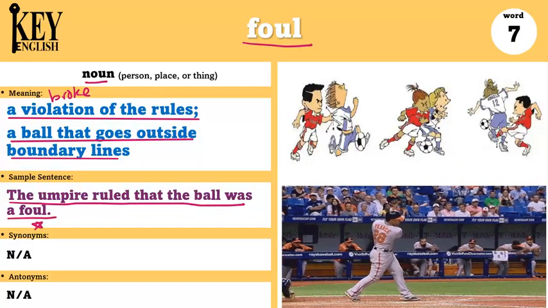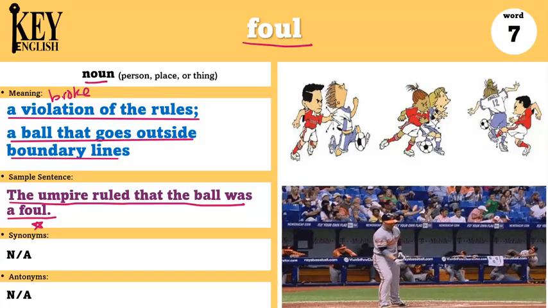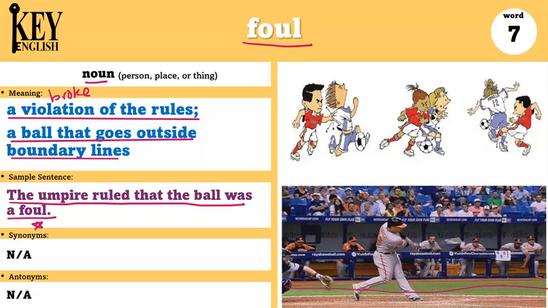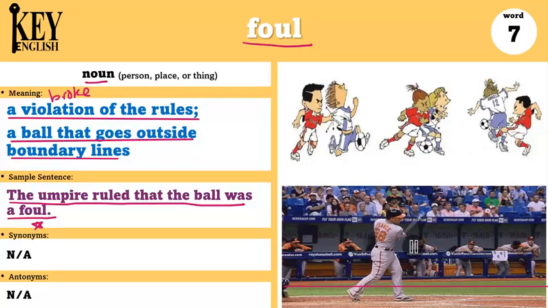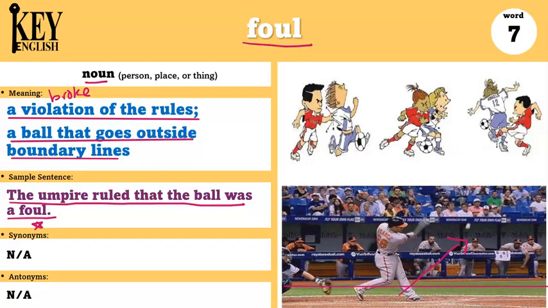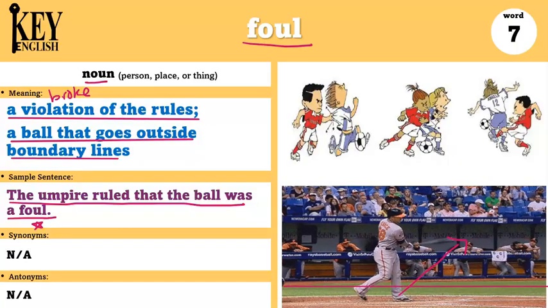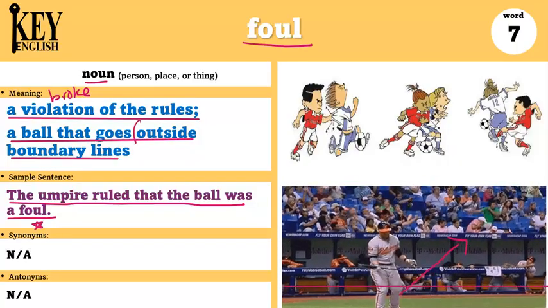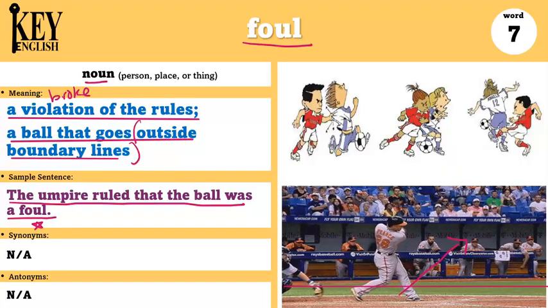So in baseball, usually there are some lines that show you where the field ends. And if a player hits the ball outside of those lines, then it is called a foul because it's outside of the boundary lines where you can play the game.